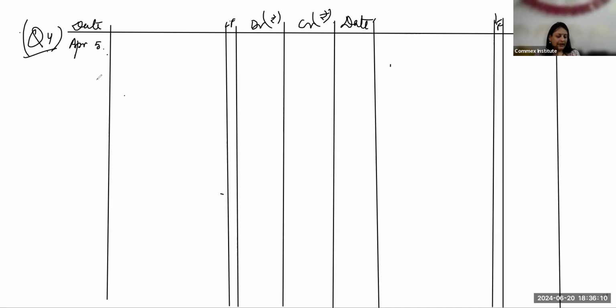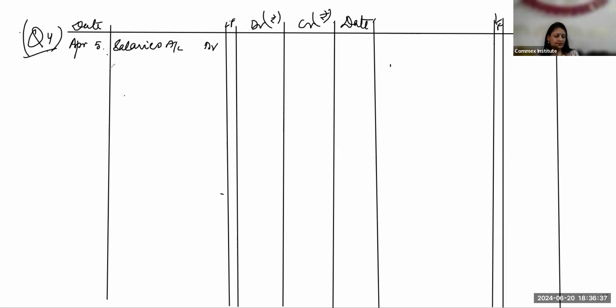April 5, paid salaries, rent, wages by check. Now, so many transactions are given in one thing only. Whatever the accounts are, these are all expenses. Expenses are debited, nominal account rule. So all these will be debited, and we are making the payment through check, so bank will be credited. Whatever account name they are using, you are going to use the same name.